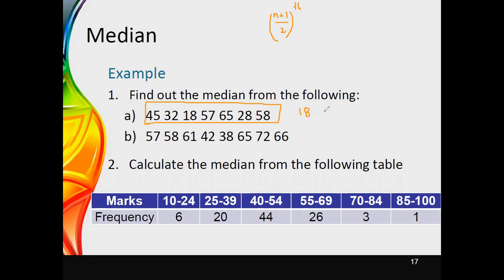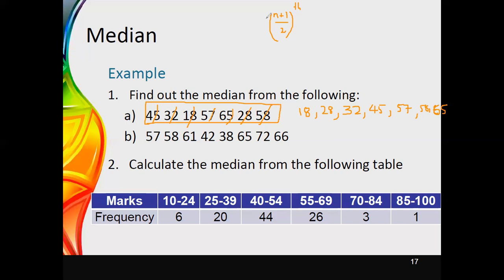Therefore, 18 is the least value you can see here. Then the next highest value is 28. Then the next highest value is 32. Likewise, if you rearrange the data set, the next values will be 45, then 57, 58, and 65. Now you can see this is the ordered set of values for the initially given values.